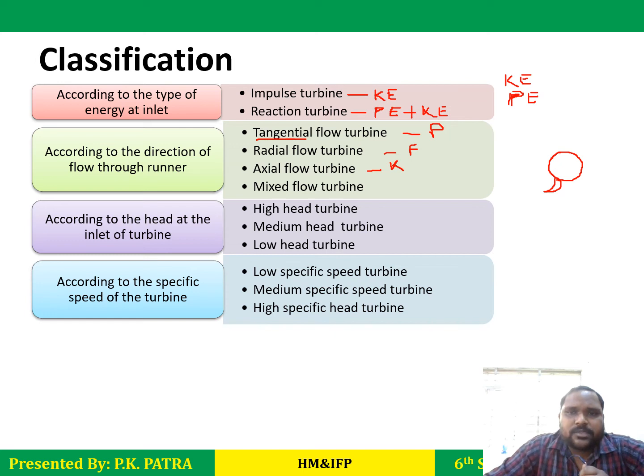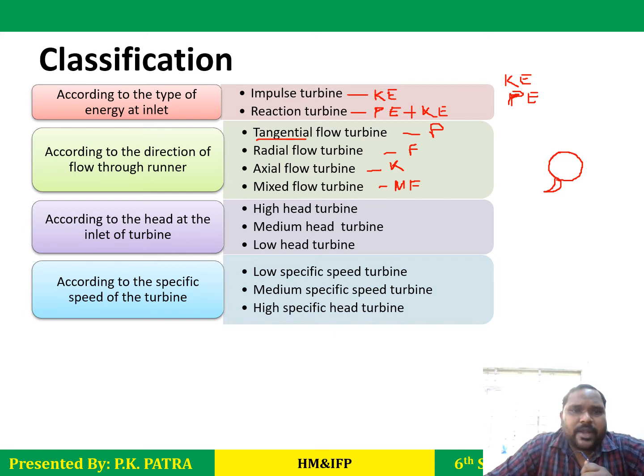The next one is the mixed flow turbine. Here the water flow, it is the modern Francis turbine, where you will see the mixed flow. What is mixed flow? The water will enter radially but leaves axially. That part we will discuss briefly in the specific sections.